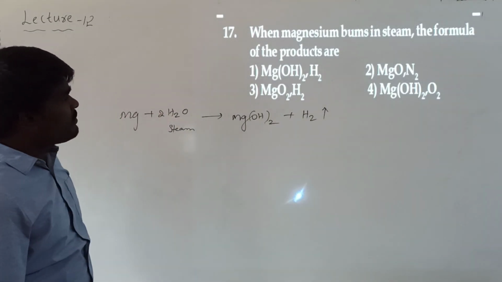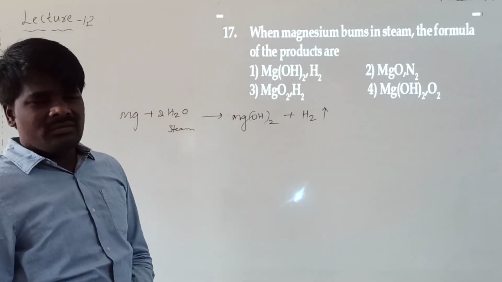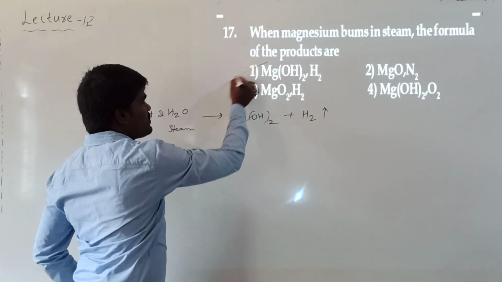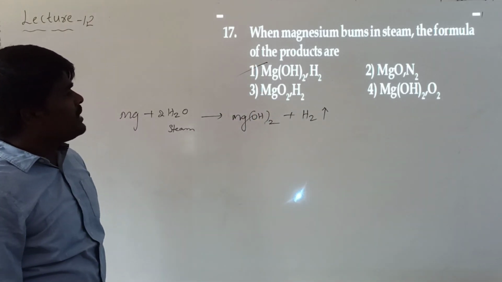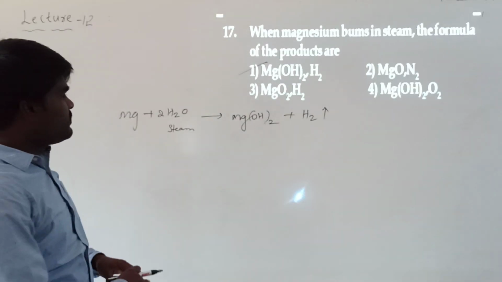So what should be the products when magnesium is burning, when you are treating it with steam, because it will be at high temperature? Magnesium hydroxide and hydrogen gas will be formed when you are treating magnesium with steam.